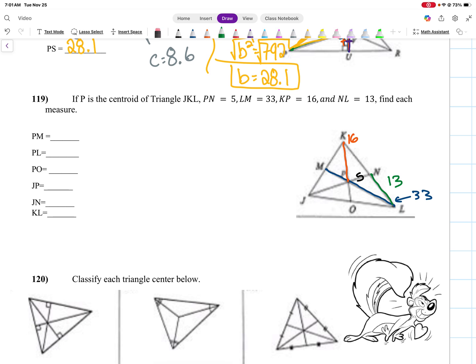So if we want to find our missing sides, we can do that, right? So PN. On this one with centroids, we have kind of one thing we can do. So this PM chunk here is the smaller portion of that line. So if I want to figure out what the length of that is, I take 1/3 of 33, which would give me 11, right? So if this is 11, well, this line from L to P has to be 22 then, right? 11 plus 22 should give me 33. All right, let's keep going.